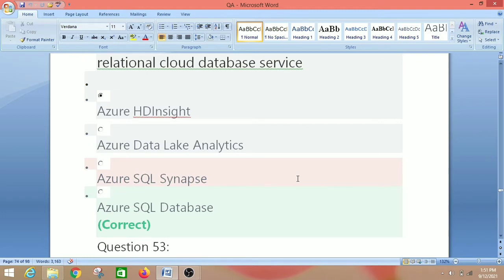And SQL Database is a high performance, reliable and secure cloud database that you can use to build data driven applications and websites in the programming language of our choice. So we don't have to manage any infrastructure. That's the reason Azure SQL Database is the right answer.